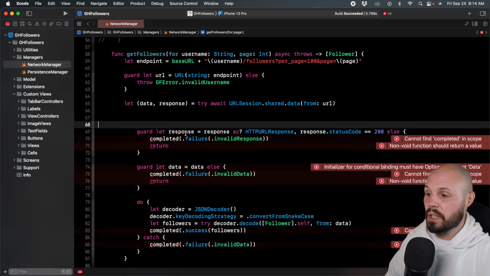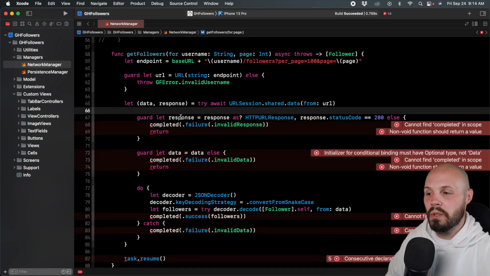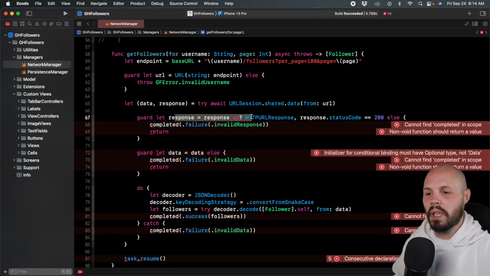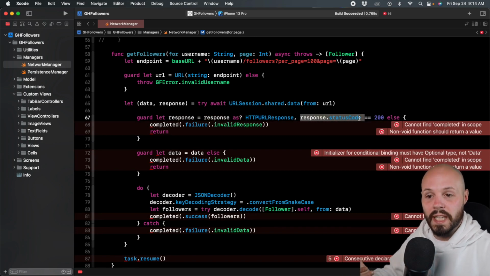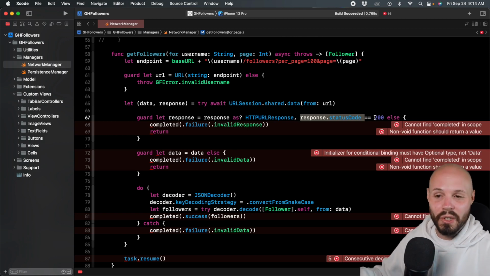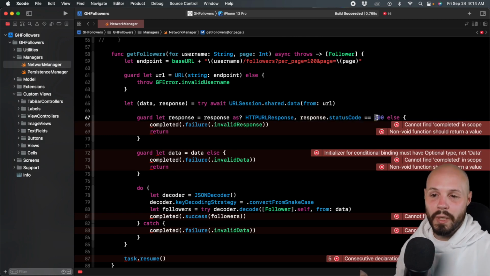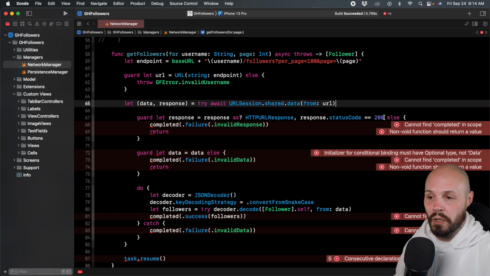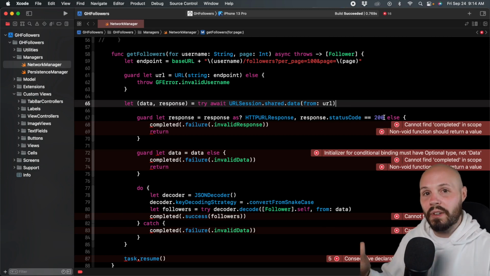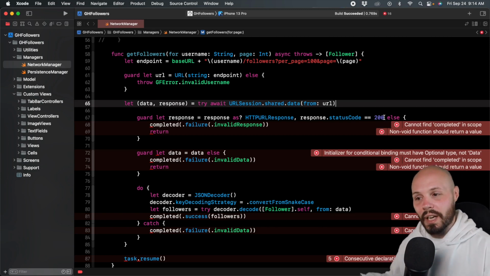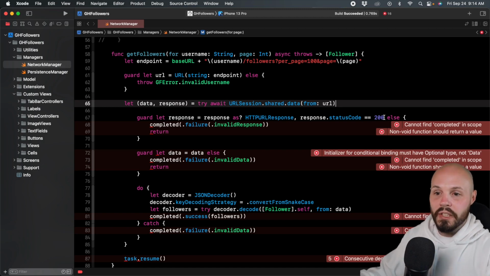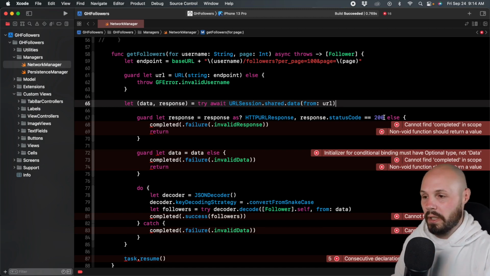So this guard let response equals response, we still want to do this. Now, again, this is kind of optional. If you wanted to check against response status codes, like 404 page not found, 500 server error. And remember, we just want to make sure we have a successful 200 status code. But if you did want a different error based on a 404 or a 500, based on individual status codes, this is where you would have a switch statement on the status code and handle them individually. Remember, we just did an invalid response.